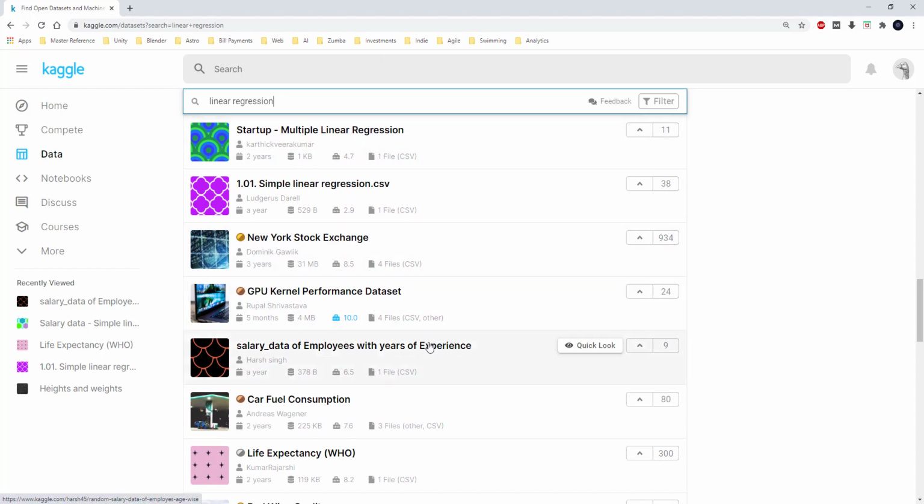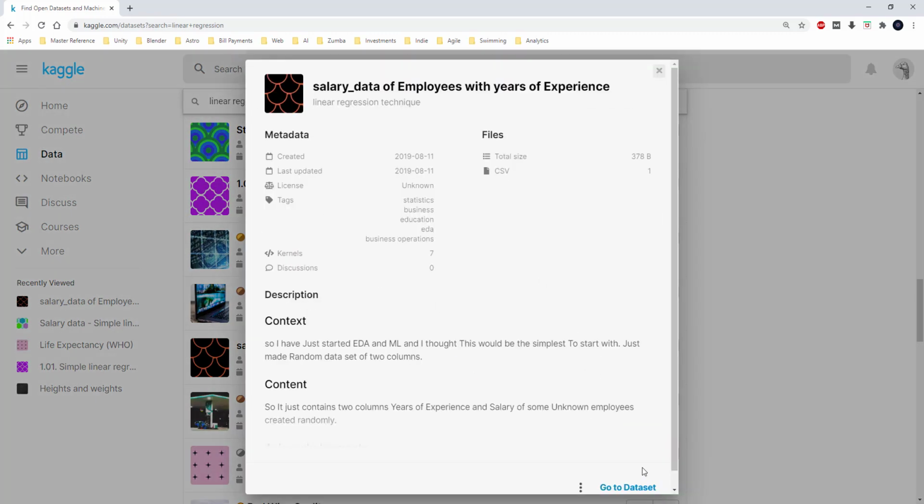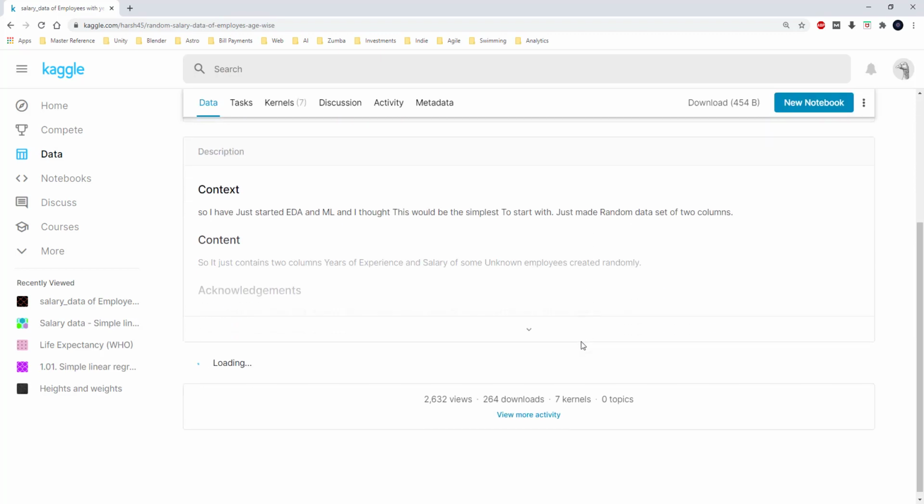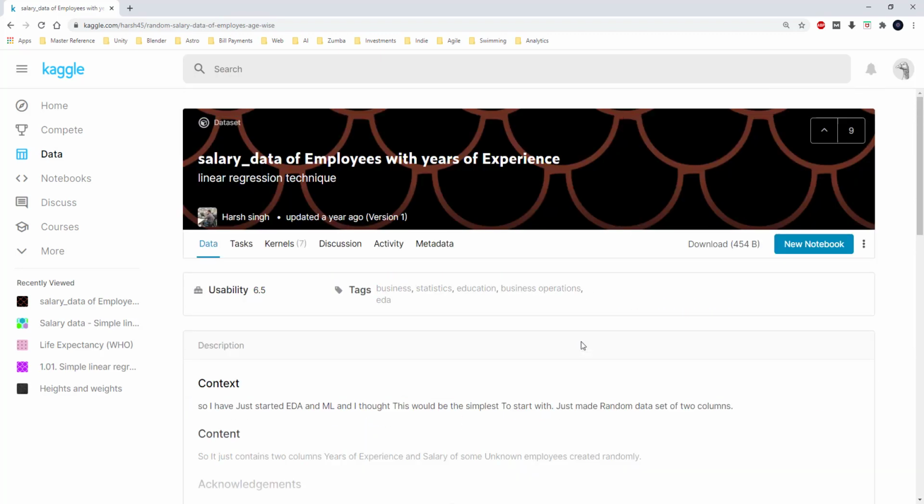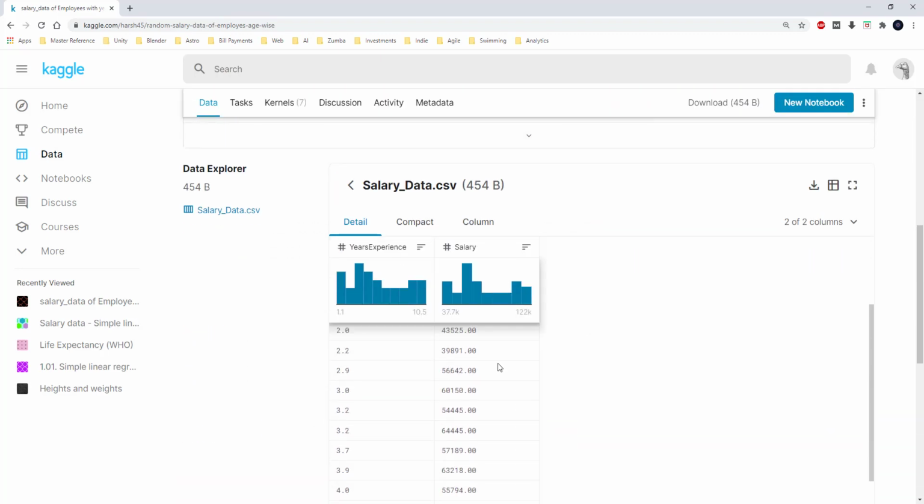And here I am selecting the salary data of employees with years of experience. I am going to have a quick look, go to the data set. Here I can see the data where it has the years of experience and the salary in USD.